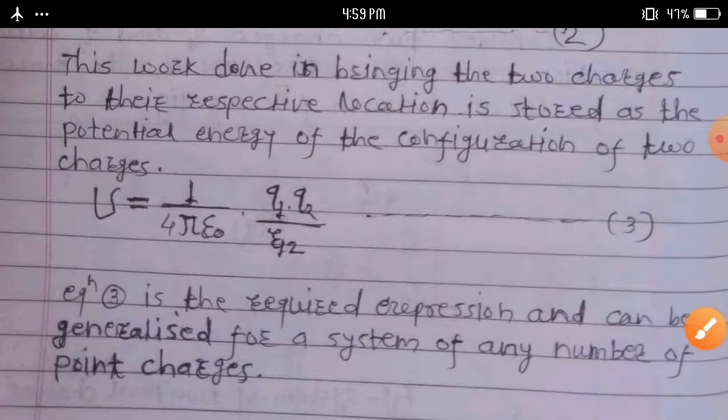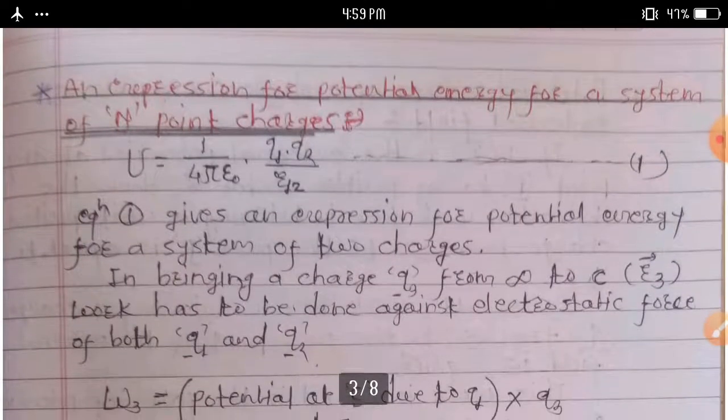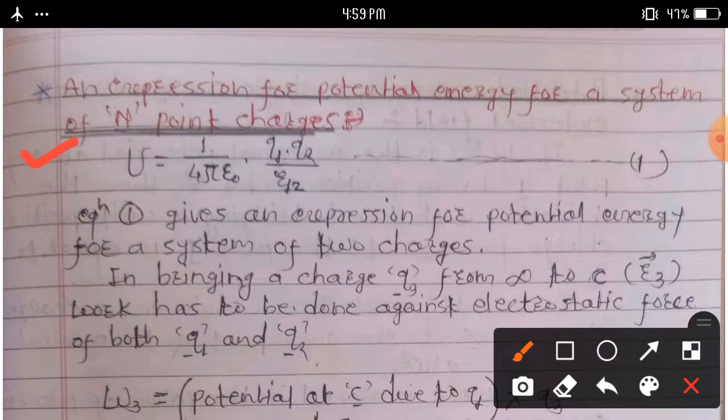Next point: an expression for potential energy of a system of n point charges. We know that U is equal to 1 upon 4 pi epsilon naught into Q1 Q2 upon R12. Consider equation four. This equation gives the expression for potential energy of a system of two point charges.